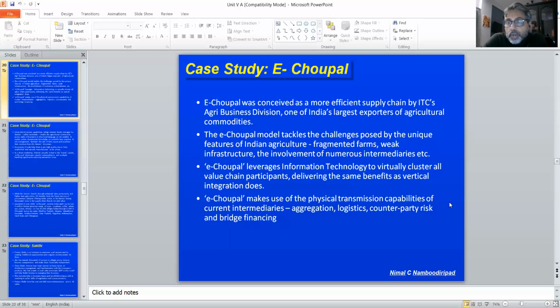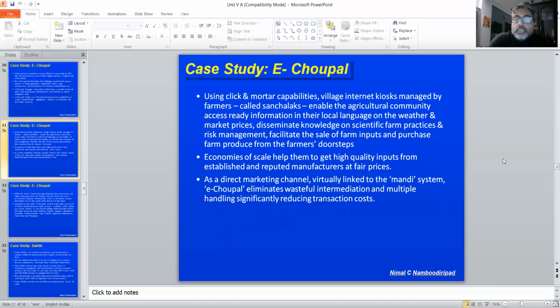So the same thing they get out of them, which is aggregation, logistics, counterparty risk, and bridge finance. So this is what they do. And what exactly it uses is click and mortar capabilities. We talk about brick and mortar. So it is a combination of this, which is called the click and mortar capabilities, where village internet kiosks managed by farmers, they are called Sanchalaks, enable the agricultural community access to ready information. And that ready information is in their local language, with information like weather and market prices. They disseminate knowledge on scientific farm practices, what are the different types of seeds, the new pesticides and fertilizers, the organic farming methods and all those stuff.